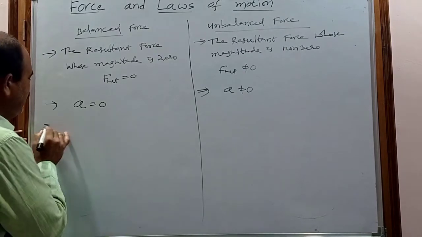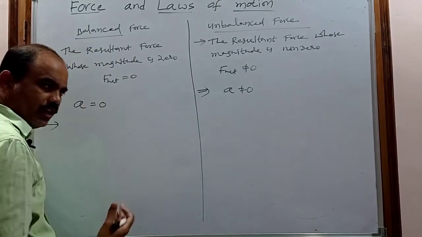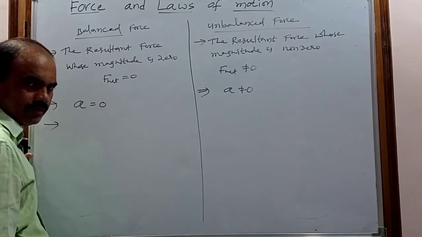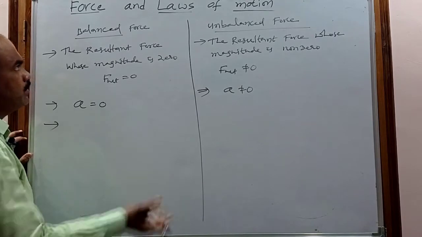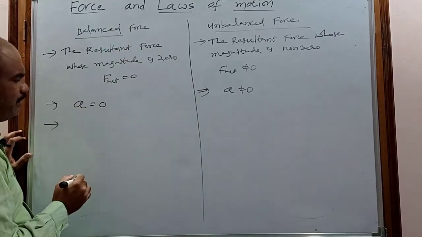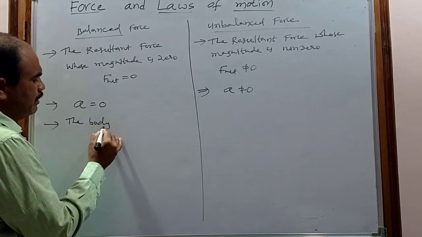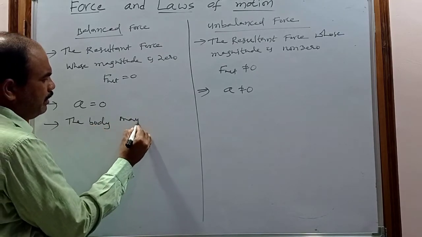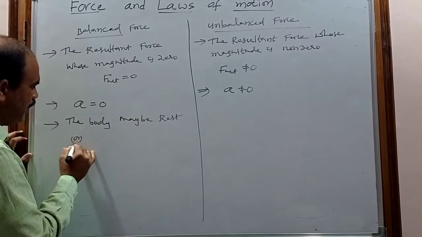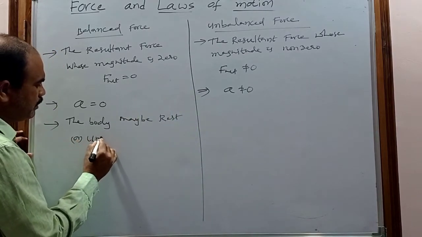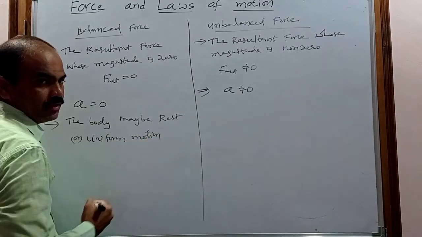So even though sometimes the balanced force is 0, the body may be in motion or at rest. So in case of the balanced force, the body may be at rest or in uniform motion, or constant velocity.